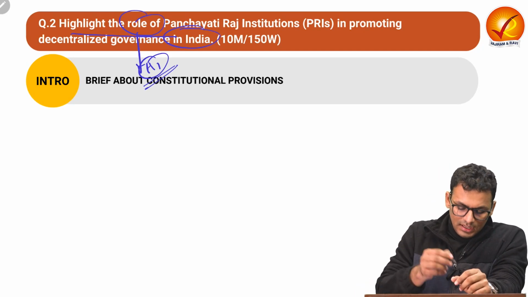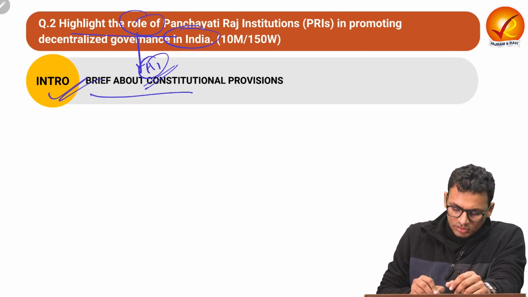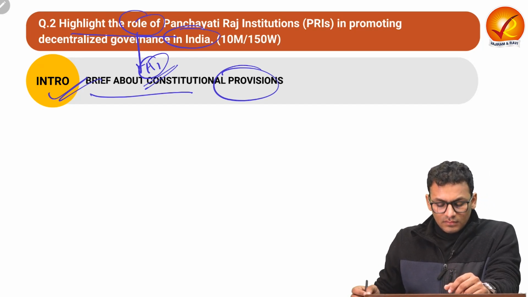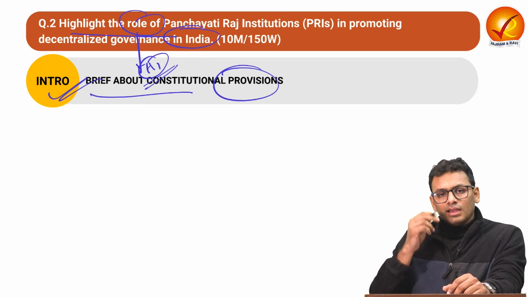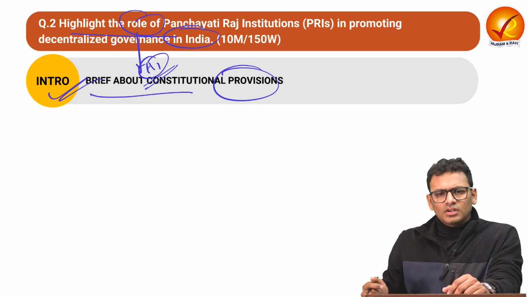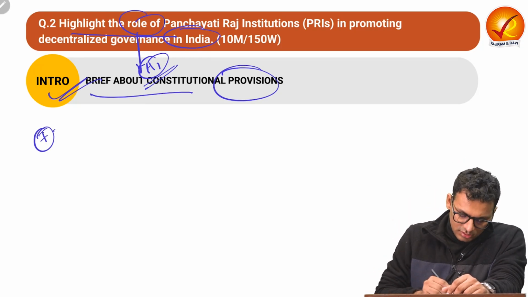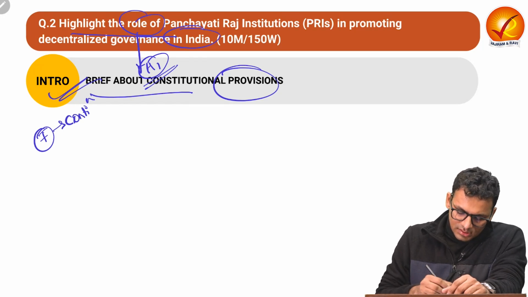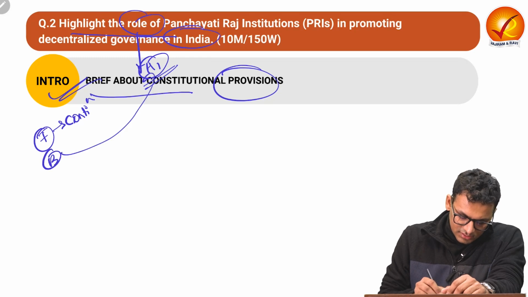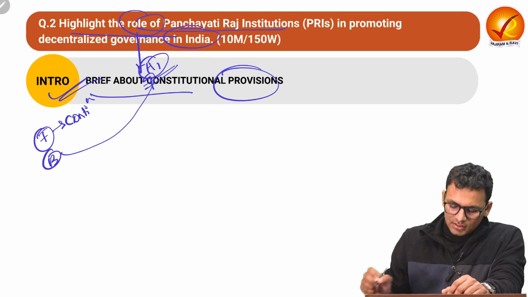In the introduction, you can talk about the constitutional provisions so that we can engage with the role aspect in a deeper manner in the body. In the conclusion, you can talk about the significance. So introduction, constitutional provisions, body, which is going to be heading 1, role of Panchayat Raj institution.